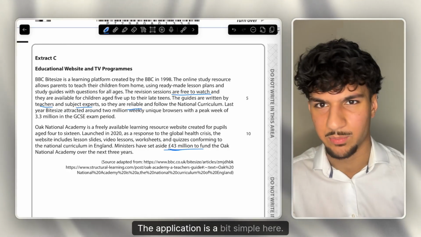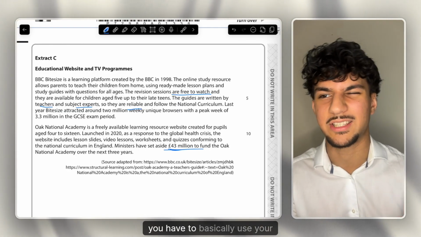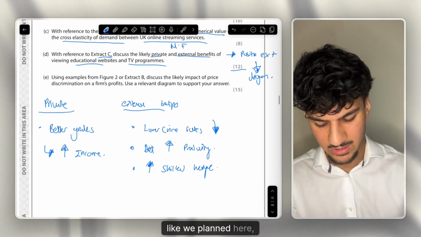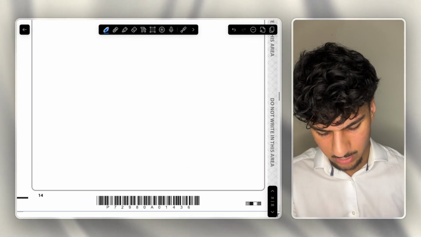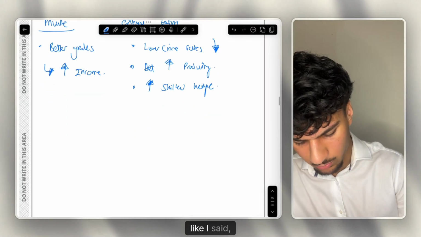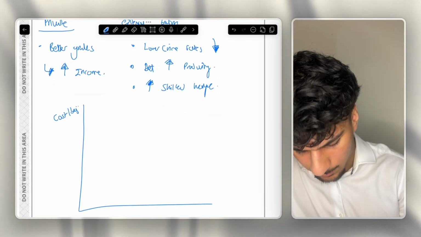But yeah, the application is a bit simple here. There's not really much that jumps out to you. Again, you have to basically use your own thinking, like we planned here, and these will just get you the application marks. But like I said, we would be drawing a big diagram here,